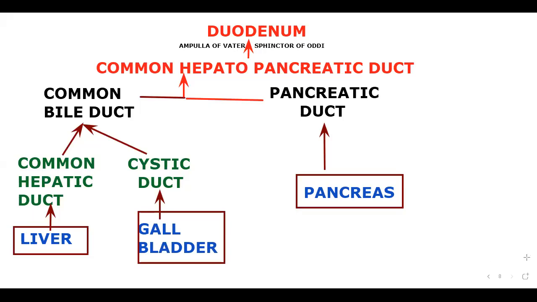Okay, shall we move forward with the liver, because we have to see a lot of issues related to the liver. First of all, we need to go with bile juice. The liver secretes bile juice. So what is bile juice? Bile juice has bile salts and bile pigments.